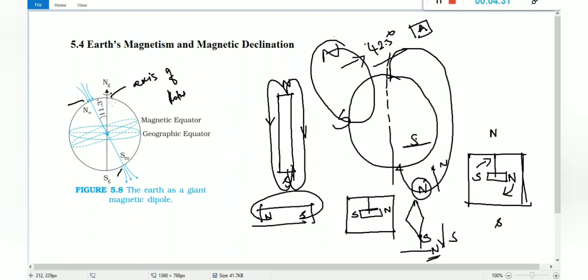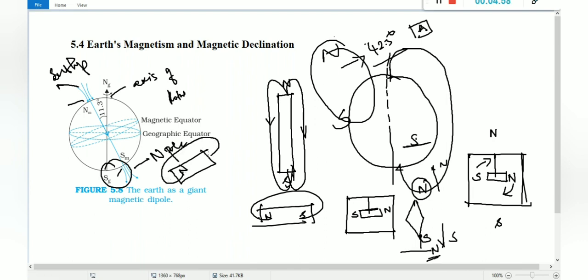And there is an angle between the geographic north and the magnetic north. This name is called magnetic north, but in reality it behaves as south pole, right? South magnetic pole behaves like the north pole of the bar magnet, because from the bar magnet we can understand the field lines travel from north pole to south pole, right?